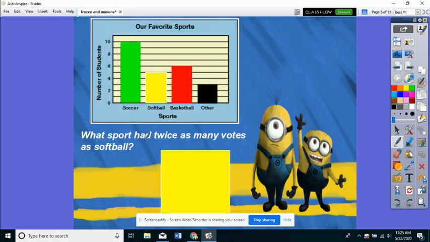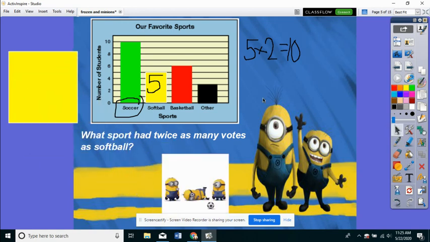Which sport had twice as many votes as softball? Softball had 5 votes. So in order to figure out what sport had twice as many votes as softball, we would need to double softball. 5 doubled, or 5 times 2, is 10. 10 is twice as many as 5. So which sport had 10 votes? Soccer. So which sport had twice as many votes as softball? Soccer had twice as many votes as softball.